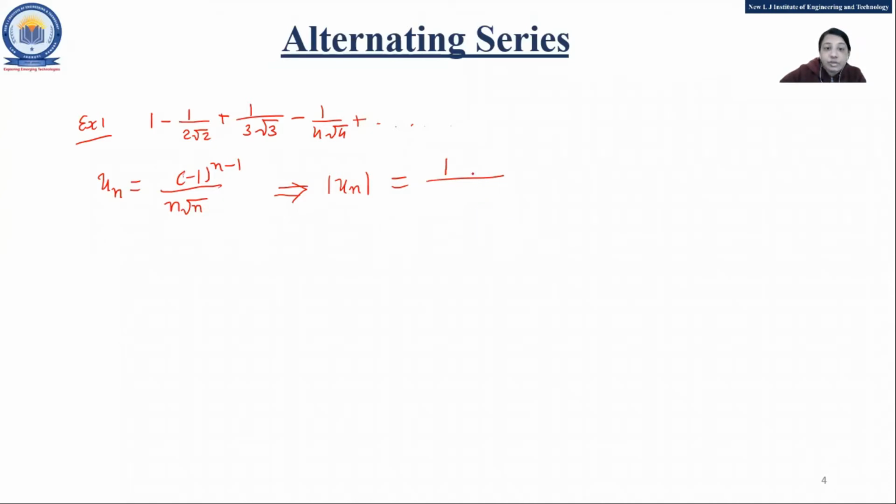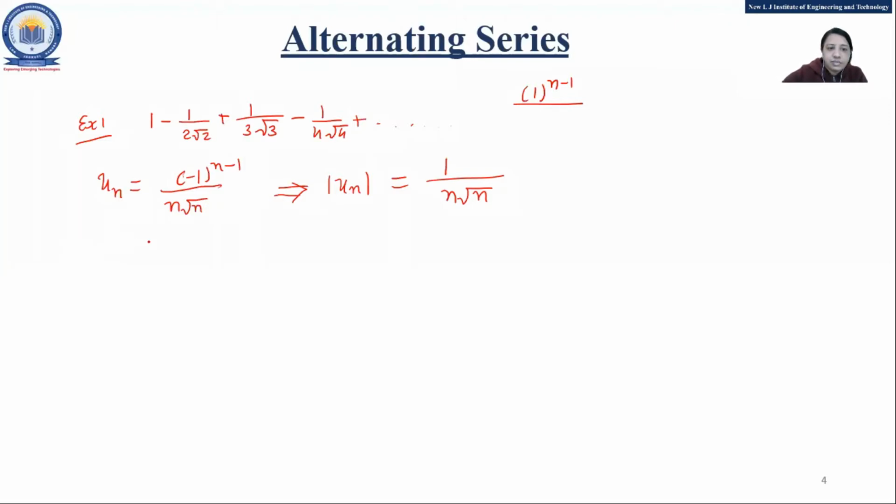That's why your mod un is 1 upon n root n. Any doubt? Why are we not writing the numerator minus 1 raised to n minus 1? If you remove the minus sign, it is 1 raised to n minus 1, but no need to write that because it will always give you 1 only, fine? So this is my un and mod un.